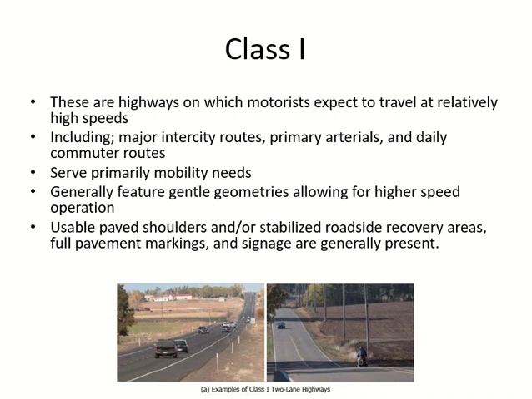High speed means you are targeting mobility. Your aim is to provide fast movement. Mobility means movement, the ability to move. So the main aim of a Class 1 highway is fast and efficient movement.